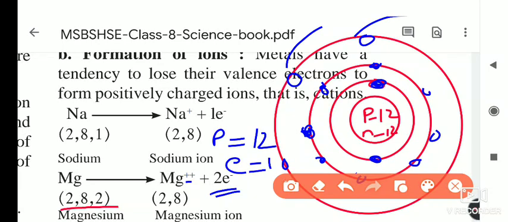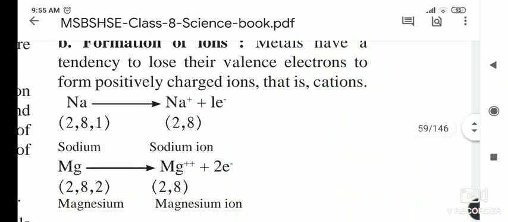Because of it, the positive charge of the protons is more than the negative charge of the electrons by 2. So we write Mg plus plus, which means 2 electrons were donated. After donating 2 electrons, it forms the magnesium ion, denoted by Mg plus plus, because the positive charge increases by 2. Understood? In this way, magnesium.